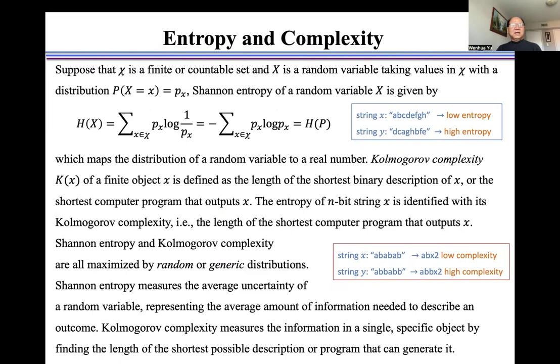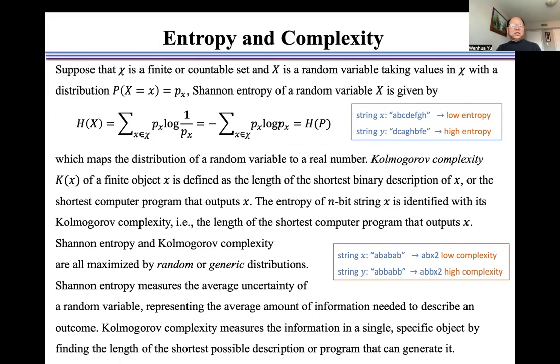Kolmogorov complexity k of a finite object x is defined as the length of the shortest binary description of x, or the shortest computer program that outputs x. The entropy of an n-byte string x is identified with its Kolmogorov complexity, namely the length of the shortest computer program that outputs x. Shannon entropy and Kolmogorov complexity are all maximized by random or